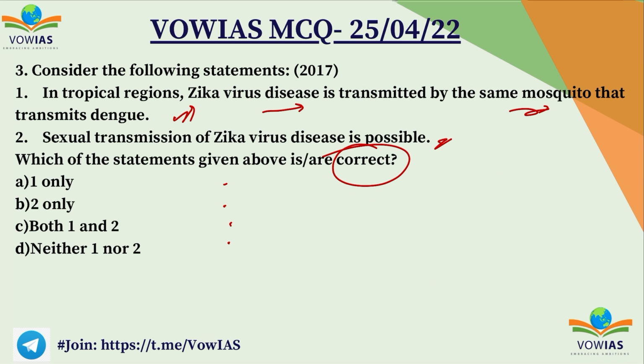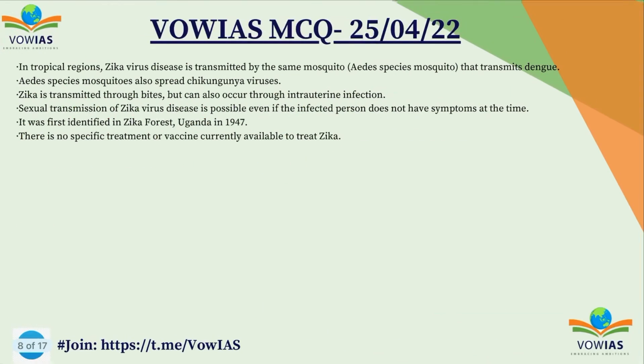And the second statement says sexual transmission of Zika virus is possible. This is also right. This is very much possible. So both 1 and 2 is the correct answer. In the tropical region, Zika virus is transmitted by the same mosquito that transmits dengue, as we discussed, and it also spreads the chikungunya virus. It also spreads the Zika virus, and the sexual transmission of Zika is possible.